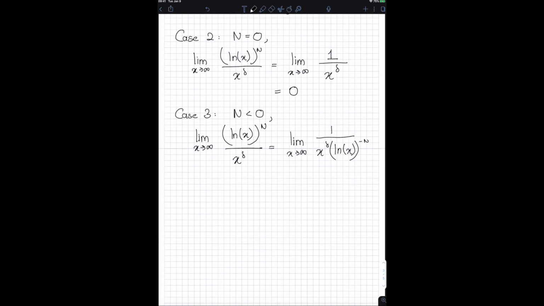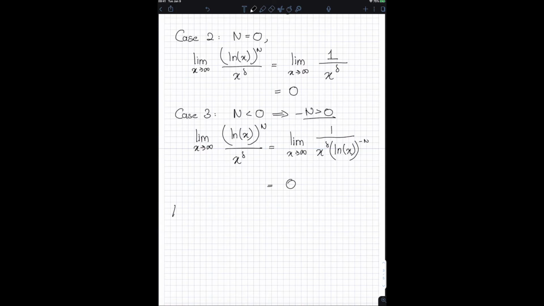Now this is where you have to be a little bit careful. Notice that as x approaches infinity, x to the power of delta approaches infinity as well. And as x approaches infinity, ln of x to the power of negative n also approaches infinity. This is simply because negative n is a positive real number because n was less than 0. So I could maybe even say that n is less than 0, which implies that negative n is greater than 0. So in other words, as x approaches infinity, x to the power of delta approaches infinity, and ln of x to the power of negative n also approaches infinity. Thus, effectively, you get 1 divided by infinity times infinity, which is essentially just 1 over infinity, which once again is simply 0.